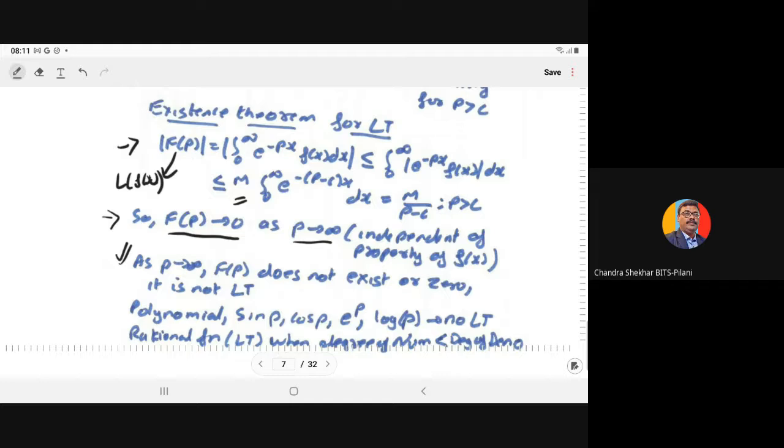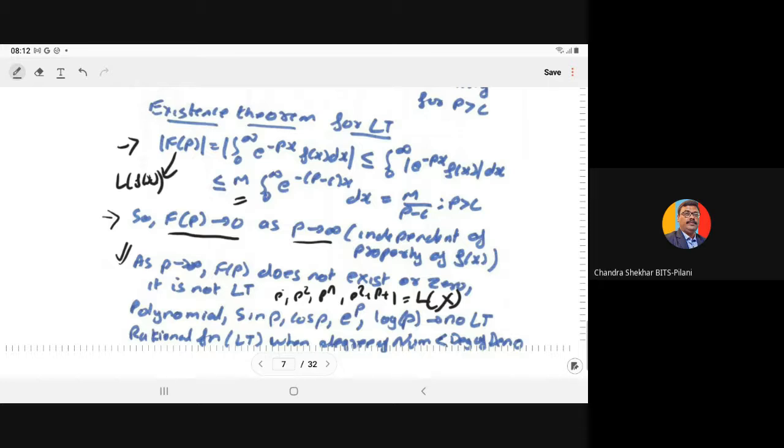For example, a polynomial: if you take p squared, p to power n, p cubed, or p squared plus p plus 1, any degree polynomial, that is not a Laplace transform of any function, because it is not satisfying the condition F(p) tends to 0 as p tends to infinity. In a similar fashion, sin p, cos p, exponential of p, and log p are not Laplace transforms of any function.